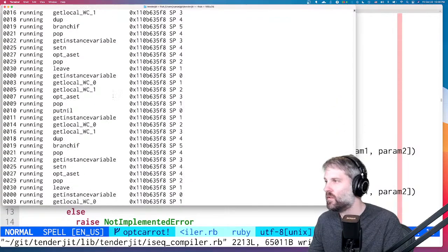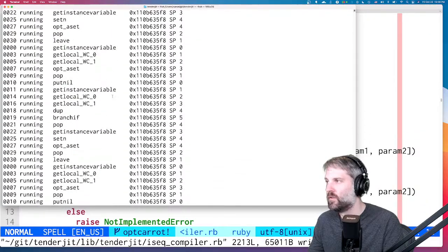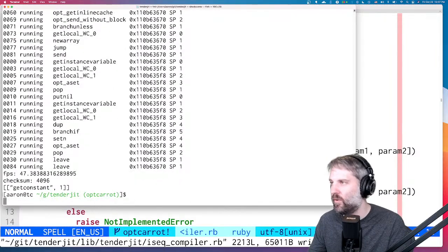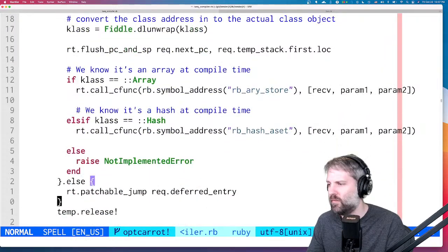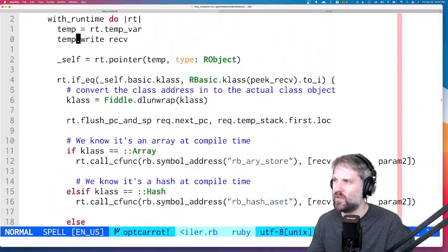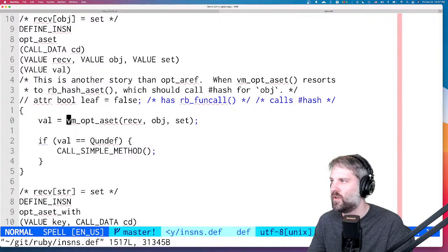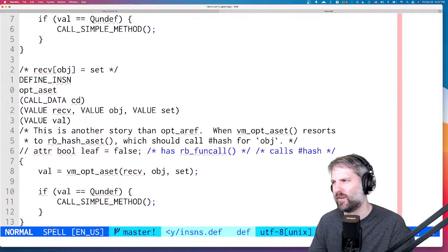Dang. It's running a lot of instructions, but some of them are doing something wrong. I bet I know what it is. This can't be correct. Can it? Let's take a look. I want to look at insns.def. So when we call opt_aset, oh yeah, this can't be working.